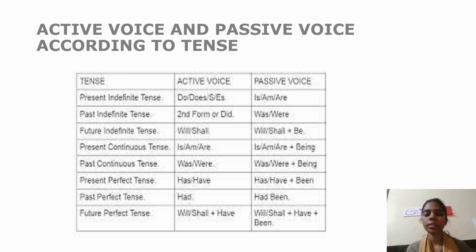Present perfect tense. Active voice: has or have. Passive voice: has or have plus been. Past perfect tense. Active voice: had. Passive voice: had been. Future perfect tense. Active voice: will or shall plus have. Passive voice: will or shall plus have plus been.